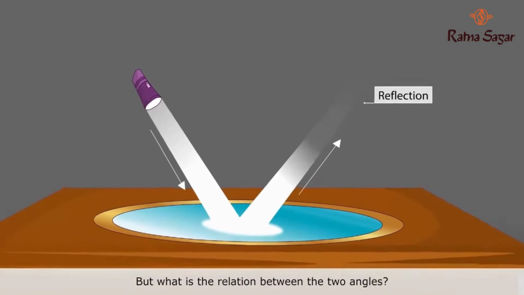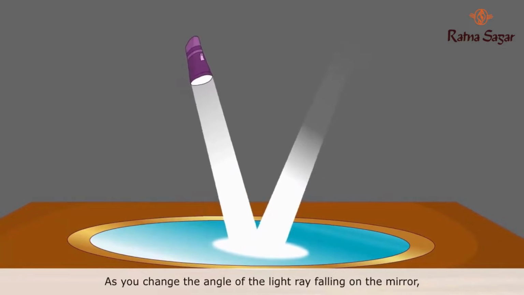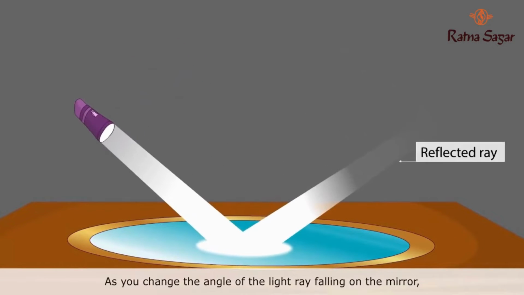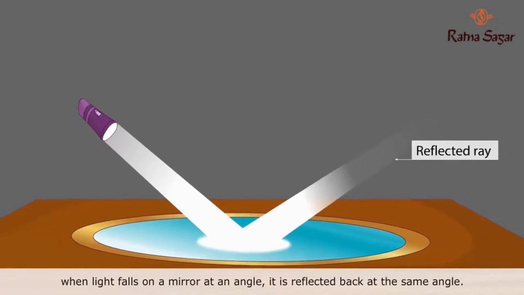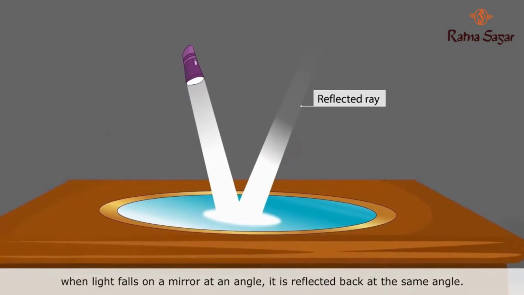But what is the relation between the two angles? As you change the angle of the light ray falling on the mirror, the reflected light also bends in the same angle. Thus, when light falls on a mirror at an angle, it is reflected back at the same angle.